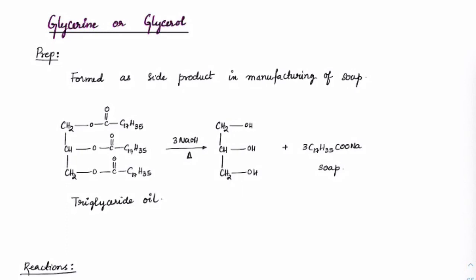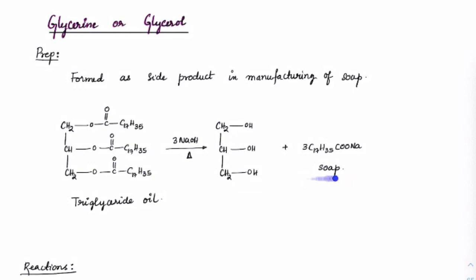Now we have learned about glycols. Now let us focus on glycerols, right? Glycerols are compounds where you have three OH groups vicinal to each other. Usually it is prepared during the manufacturing of soap as a side product. Triglyceride oil we can get naturally, and if you treat that with NaOH, we can convert that into glycerin and soap.